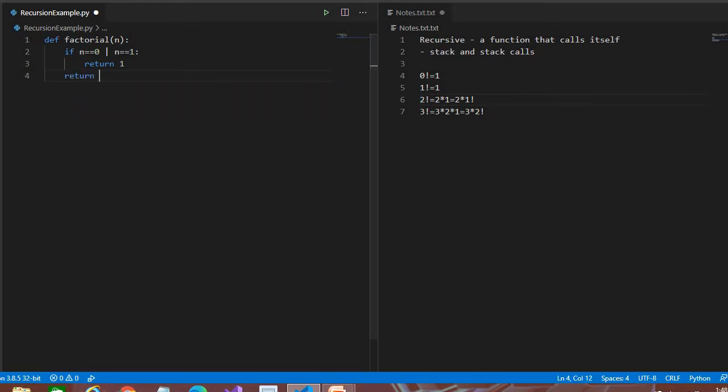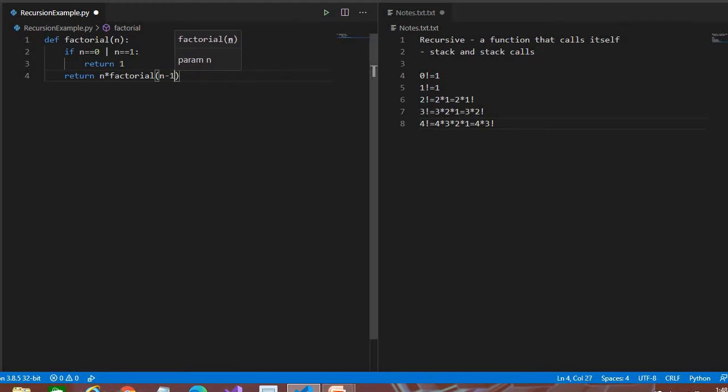we have to return the number multiplied by the factorial. If you see the 4th factorial, it's 4 into 3 into 2 into 1. What does it mean? It's 4 into the 3rd factorial. Simple. So here we have to write the number times the factorial of the previous number, which means n minus 1.